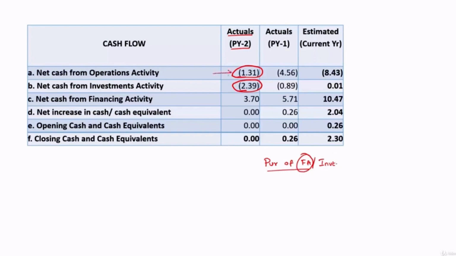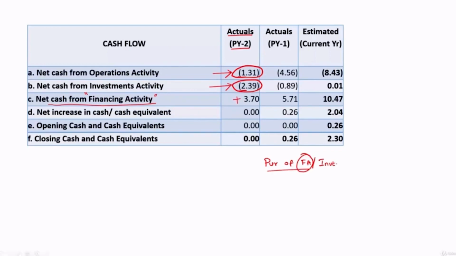So here also there is an outflow, here also there is an outflow. From where they got money for all these outflows? 1.31 crore plus 2.39 crore, totally 3.7 crore. From where they got money for all this? They got money for all this from financing activity. Financing activity, they have mobilized 3.7 crore.